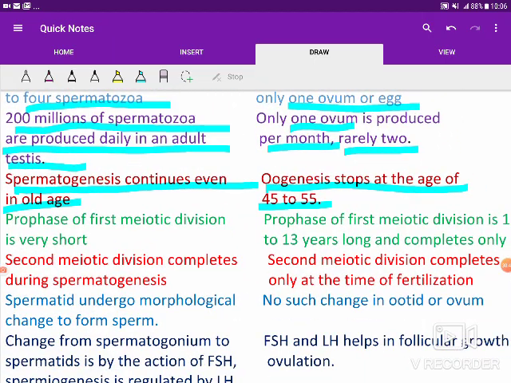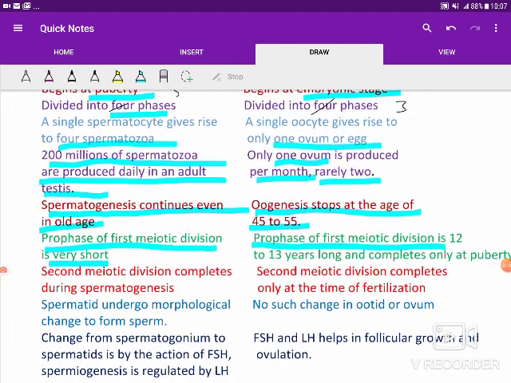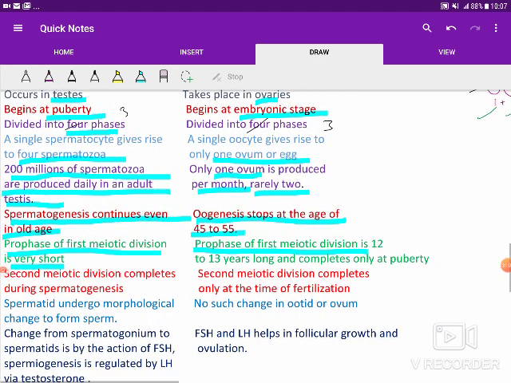Then prophase of first meiotic division in spermatogenesis is very short, whereas prophase of the first meiotic division is very, very long in case of oogenesis, as we see that till the girl child reaches puberty, so for about 12 to 13 years, the prophase 1 will be arrested.